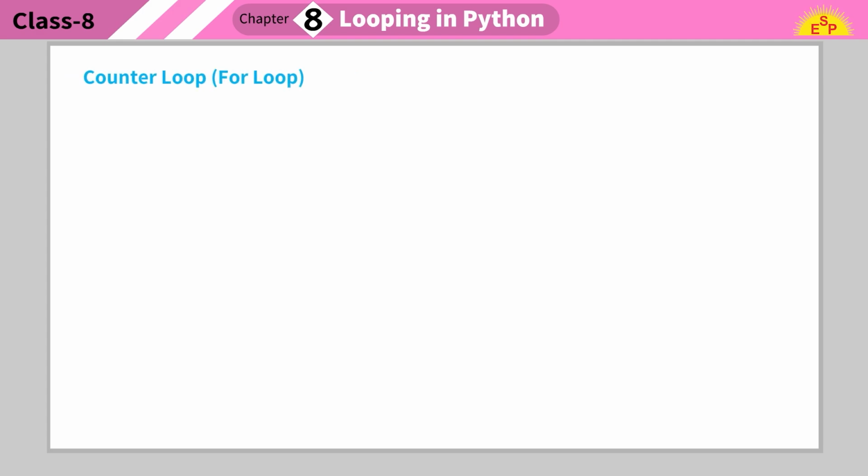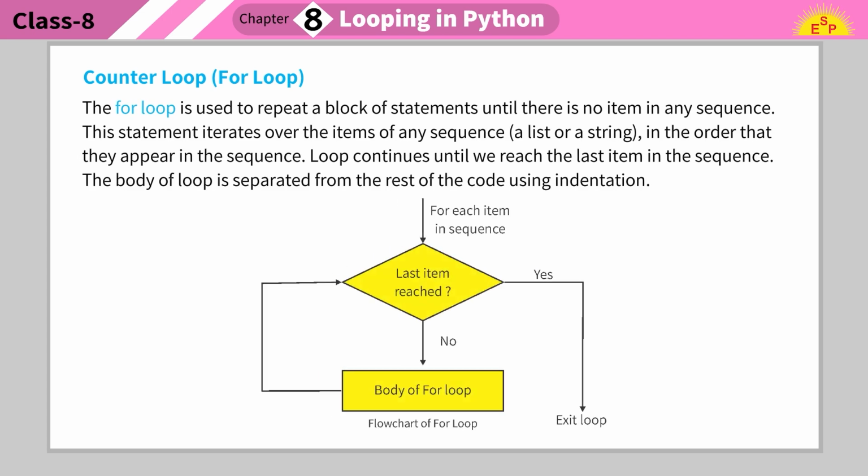Counter loop: for loop. The for loop is used to repeat a block of statements until there is no item in any sequence. This statement iterates over the items of any sequence, a list or a string, in the order that they appear in the sequence. Loop continues until we reach the last item in the sequence. The body of loop is separated from the rest of the code using indentation.